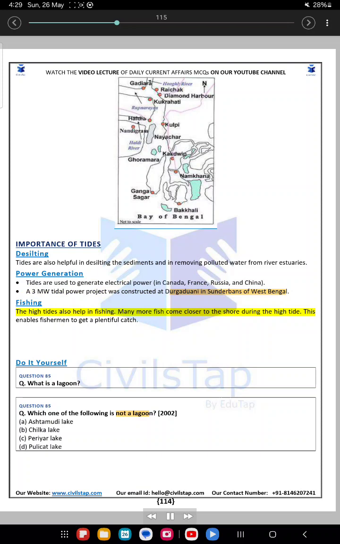Fishing. The high tides also help in fishing. Many more fish come closer to the shore during the high tide. This enables fishermen to get a plentiful catch.